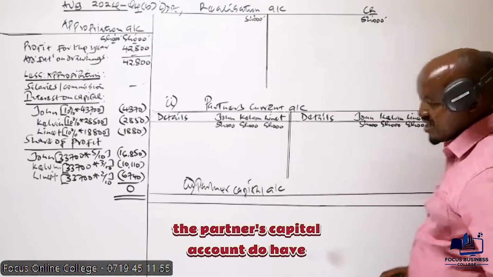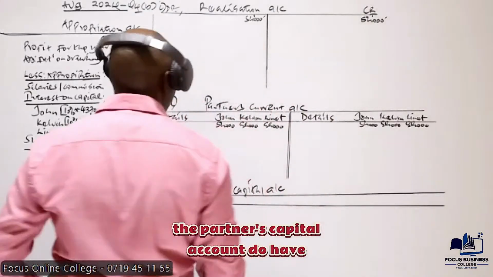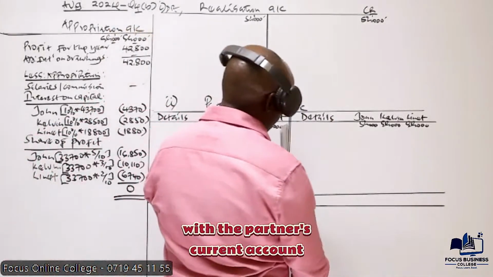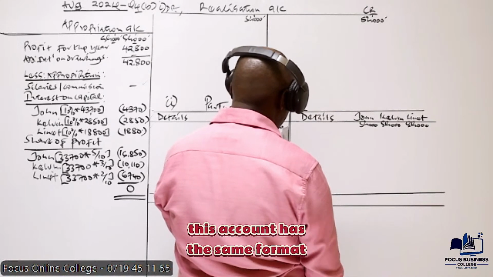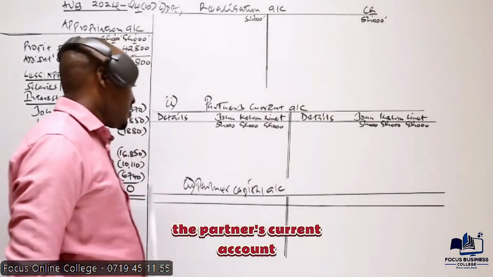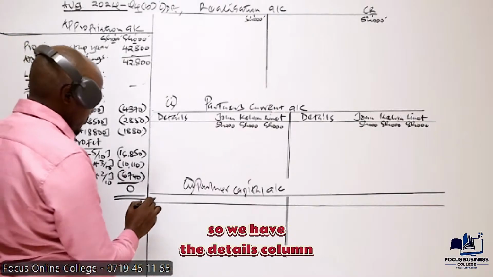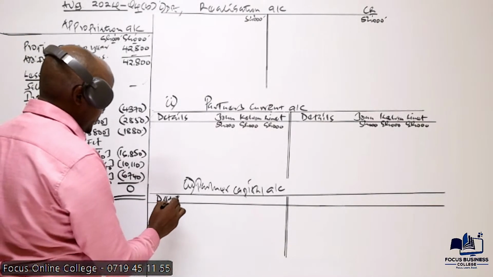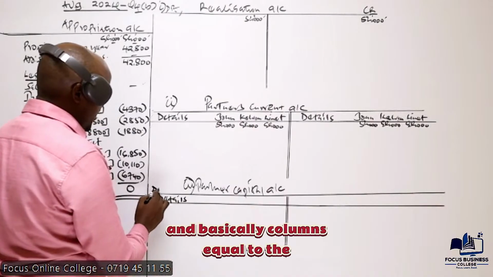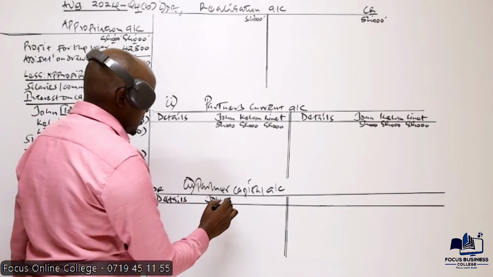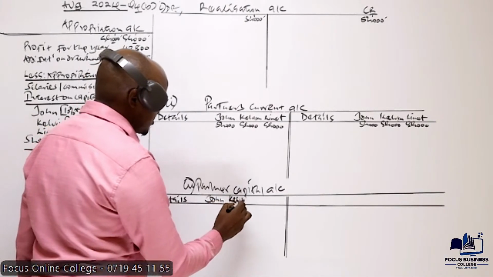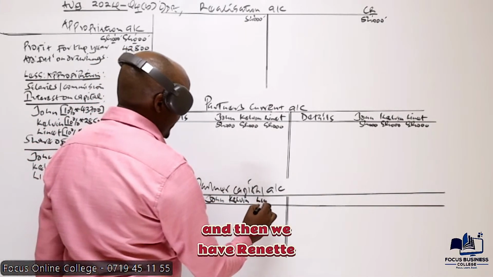The partners capital account has the same format as the partners current account. So we have the details column and columns equal to the number of partners: John, Kelvin, and then Renette.